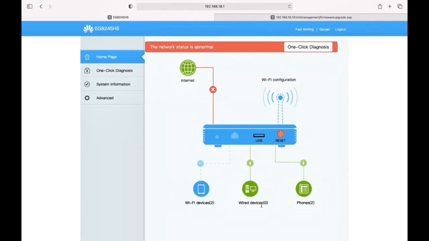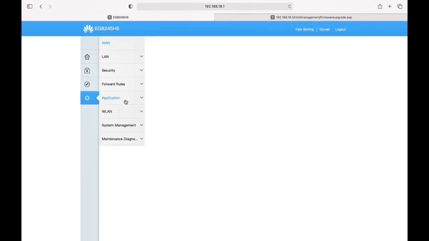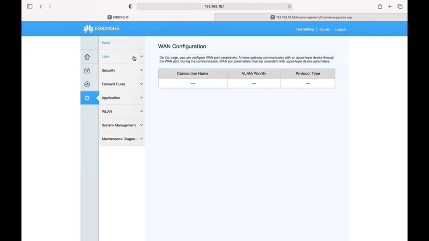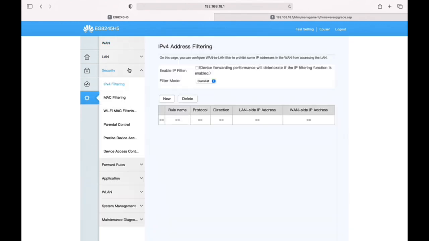So we access the router admin page. We are now going to configure the network security. First, find the advanced tab in the navigation bar and look for the security tab. In that section, you will find the network security features.